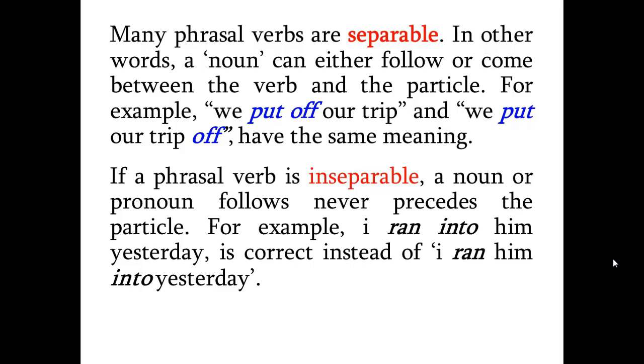Many phrasal verbs are separable. In other words, a noun can either follow or come between the verb and the particle. For example, we put off our trip and we put our trip off have the same meaning. If a phrasal verb is inseparable, a noun or pronoun follows and never precedes the particle. For example, I ran into him yesterday. It's correct, instead of I ran him into yesterday.